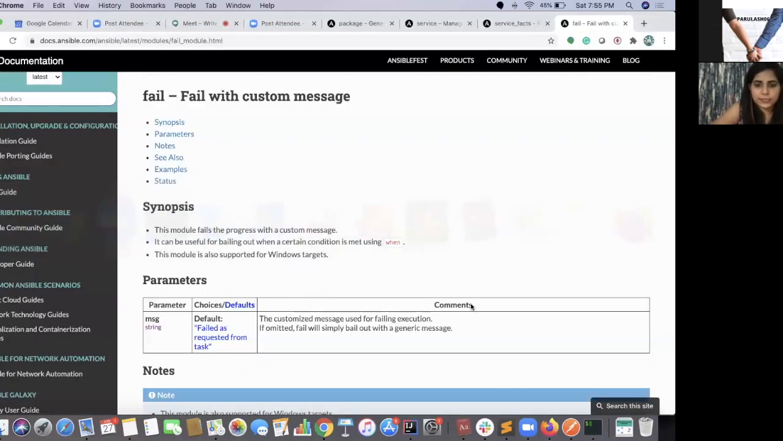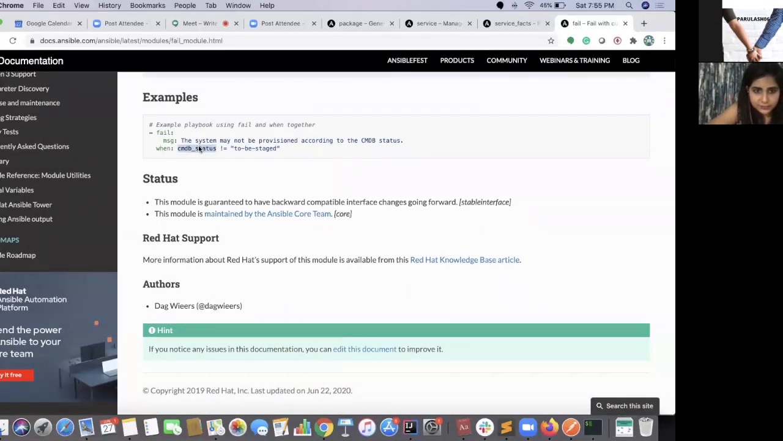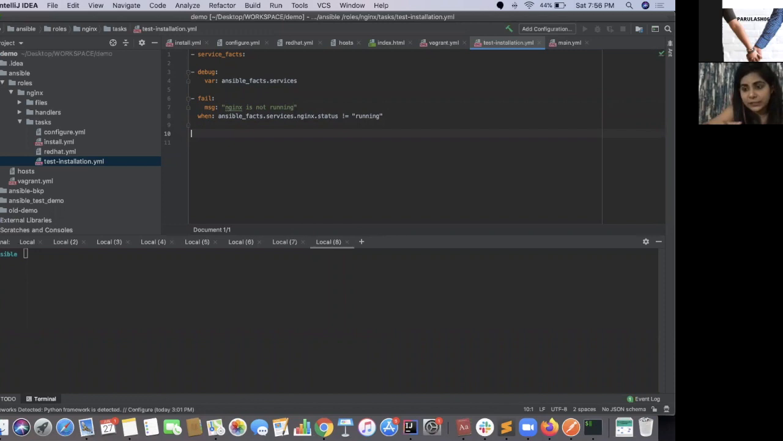Not status, I guess. You get it in the form of status, I guess. Yes. So status is not equal to running, which means if it sees in ansible_facts.services nginx that the status is not running, then it's going to fail. Simple. So if Nginx is not running, then fail your playbook explicitly.